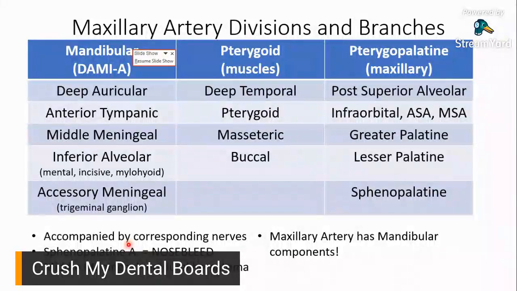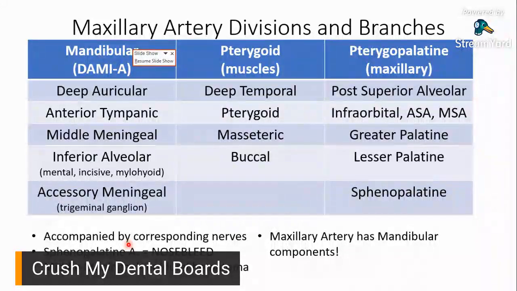So, sabi dyan sa ilalim ng maxillary artery, so just a few notes that I made. The maxillary artery divisions and branches, they're accompanied by your corresponding nerves. So, as what I've said, di ba? For your posterior superior alveolar nerve, it goes with your posterior superior alveolar artery. So, magkakasama sila. Greater palatine nerve goes with your greater palatine artery.